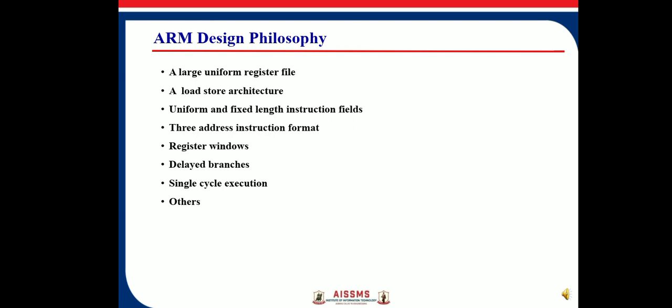So we can use data items stored in registers multiple times without multiple memory accesses. This is advantageous since memory accesses are costly. In contrast, with a CISC architecture, the data processing instructions can operate on memory directly. Simple addressing modes, with all load or store addresses being determined from register contents and instruction fields only.